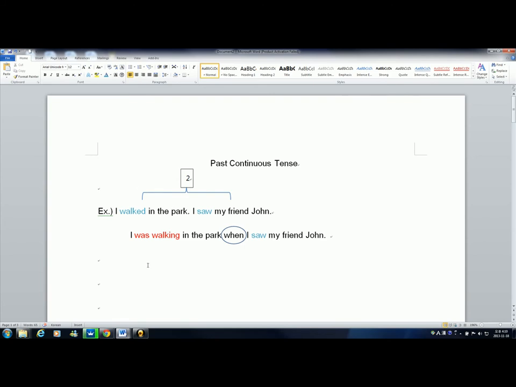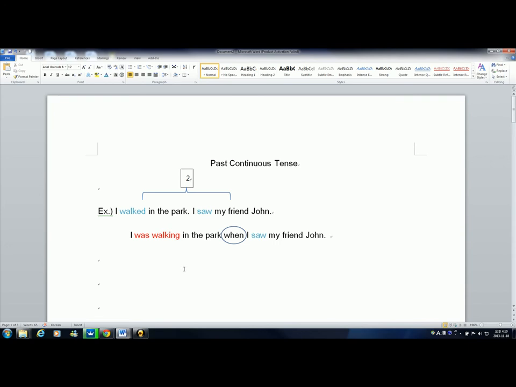But basically, the way we combine these two ideas and make one fluid thought is by using the past continuous, and then we combine it using this kind of connecting phrase. So I've rewritten the sentence here in a more natural tone, and I'll just read it for you. I was walking in the park. So you can see the difference between I walked in the park and I was walking in the park. And then we see this connective, when.